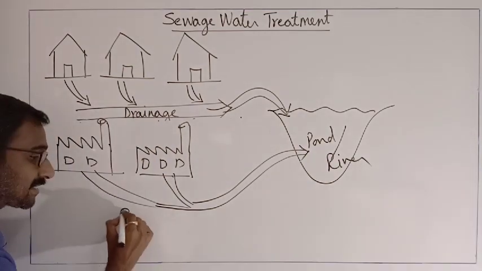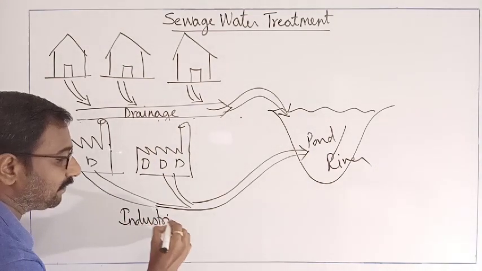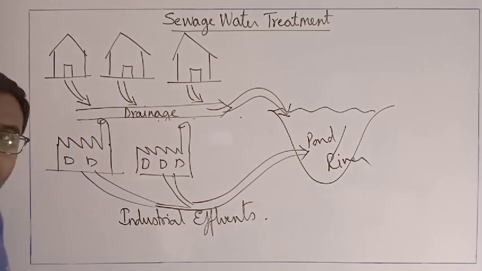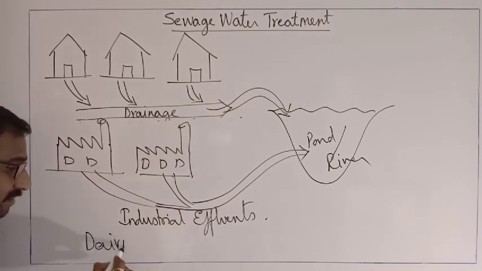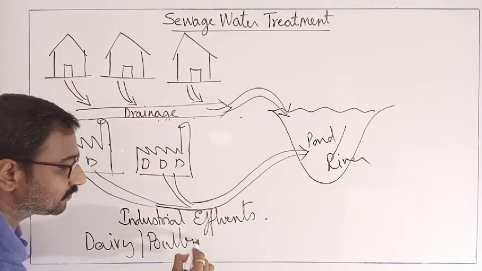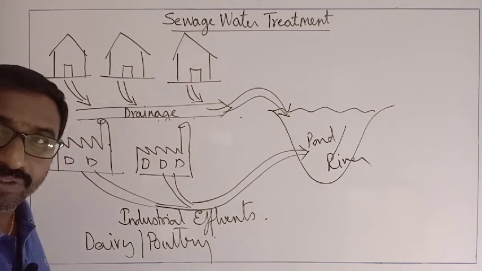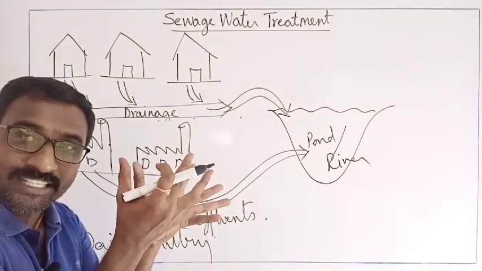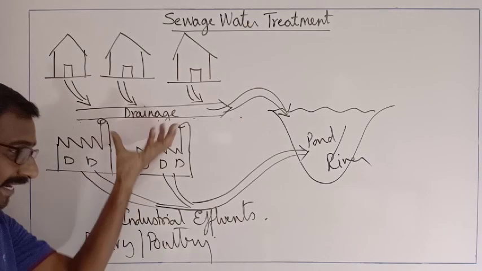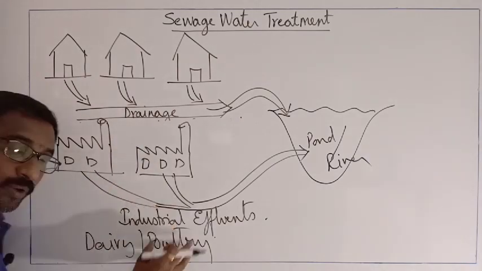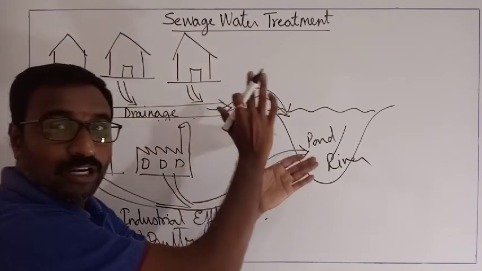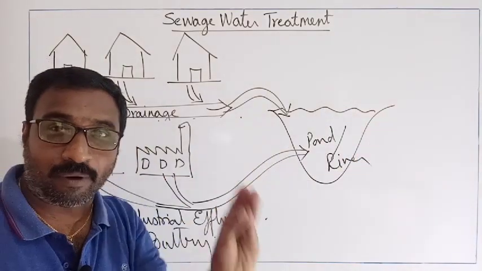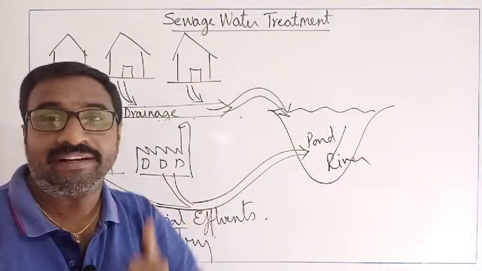This is called industrial effluents. Not only that, we have dairy industries, poultry industries, juice centers, or chicken centers. So what will they do? Whatever the waste materials are available from the houses, industries, dairy industries, poultry industries, all are dumped into the local water body. So now the local water body, either the pond or the river, gets polluted.